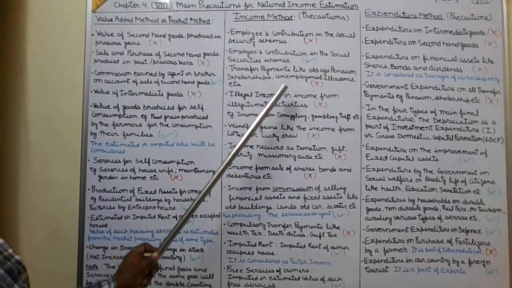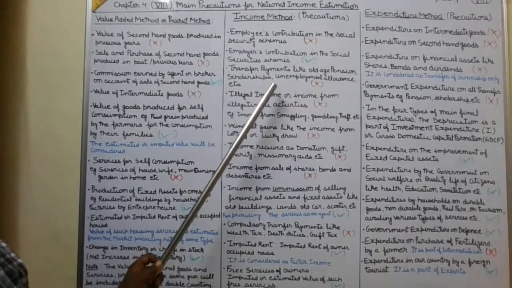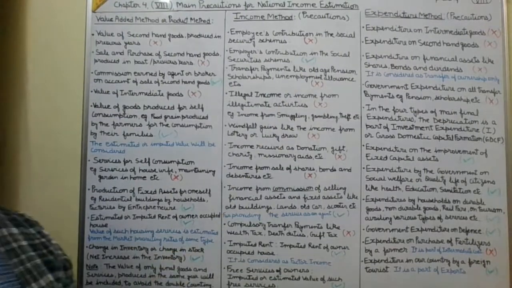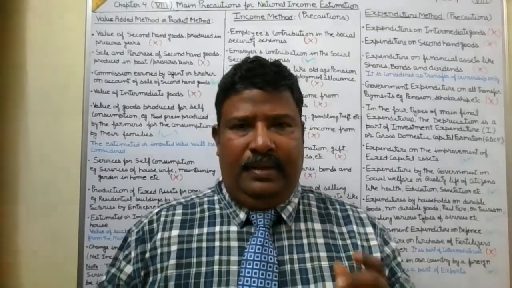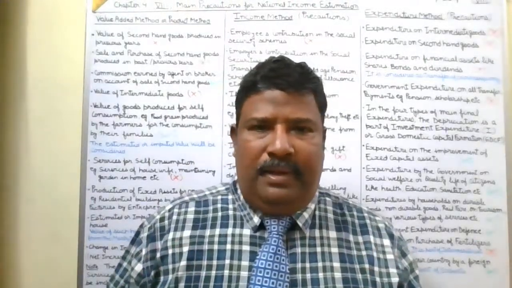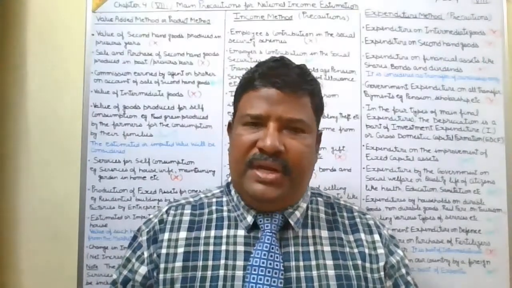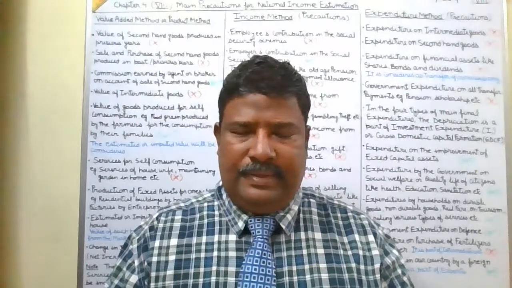Transfer payments like old age pension, scholarships, unemployment allowances, etc., are not included. So I have put a cross here. The reason being, by the transfer payments, these people have not been involved in any type of generation or production of goods and services.